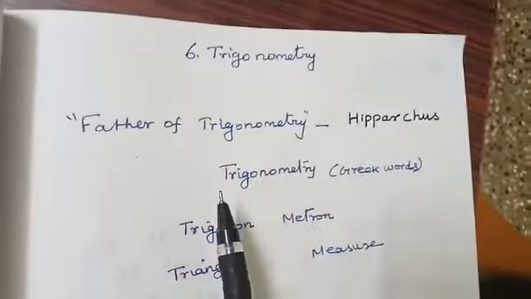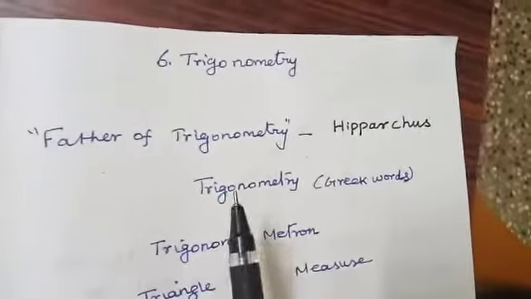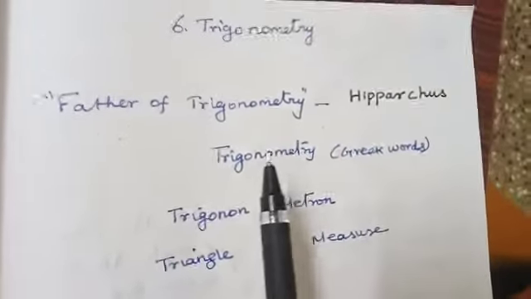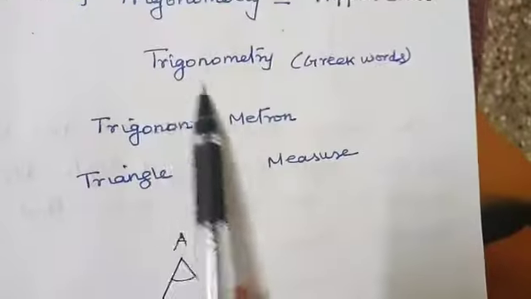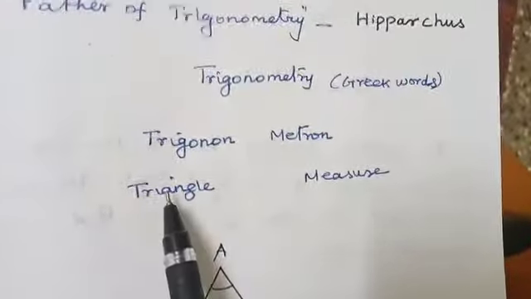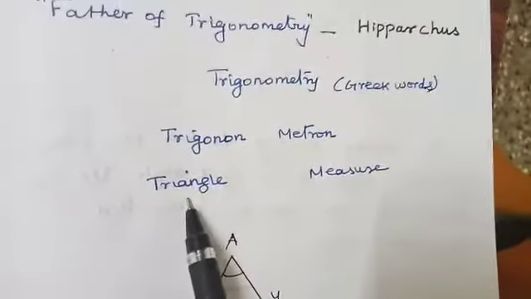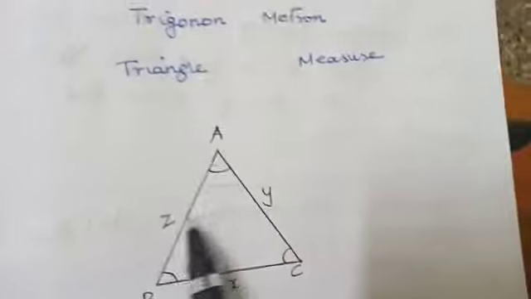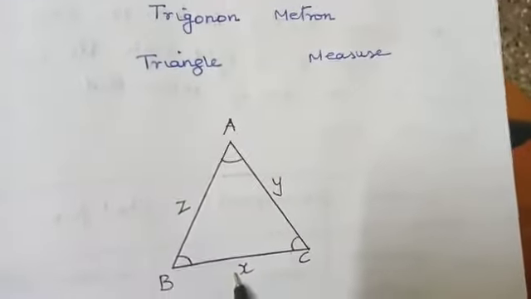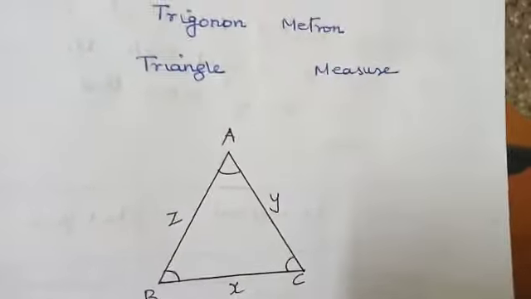Trigonometry is usually one of the most feared topics in mathematics, but in reality it's so simple. See the meaning of trigonometry. From the meaning itself, it's so simple. It studies the relationship involving lengths of sides and measuring angles of triangles.